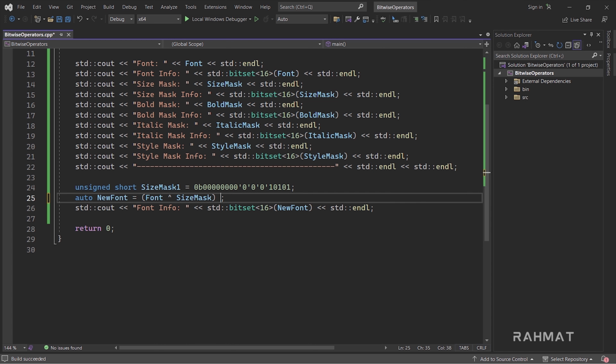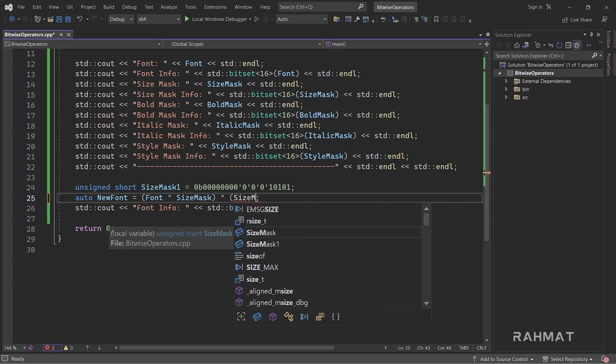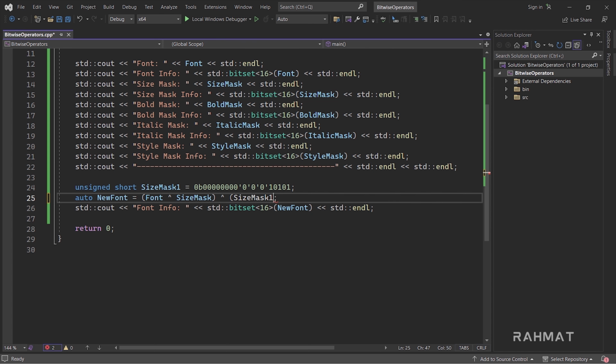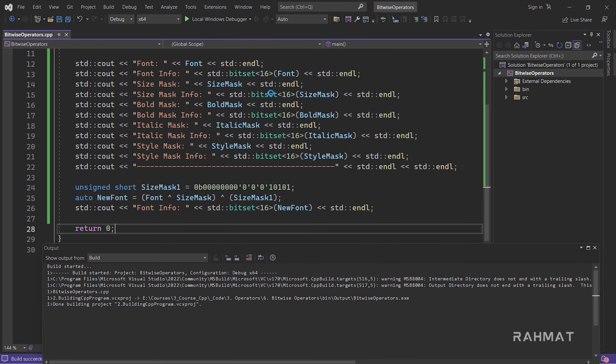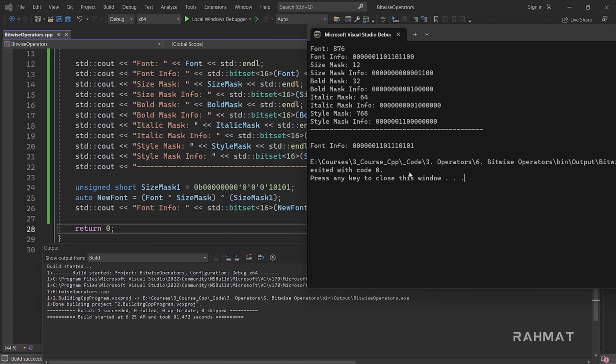So for adding the new font, we should use XOR again, and this time say size mask 1. So this time we will again use XOR and add size mask 1 to the new font. If I print the new font, we will see the new font has the correct size information, like 1 2 3 4 5 digits.